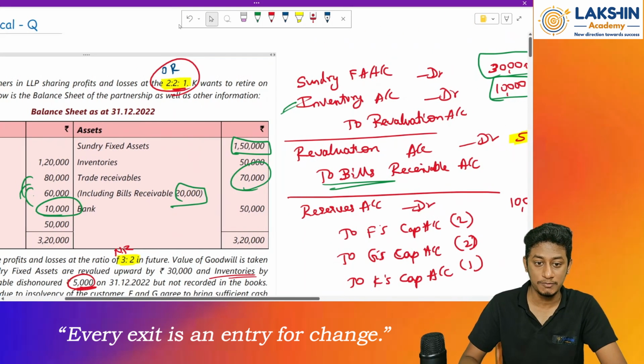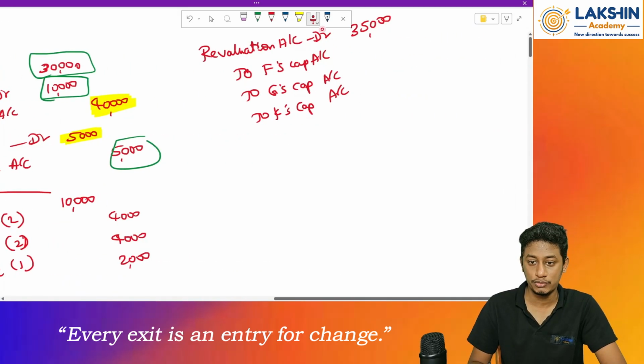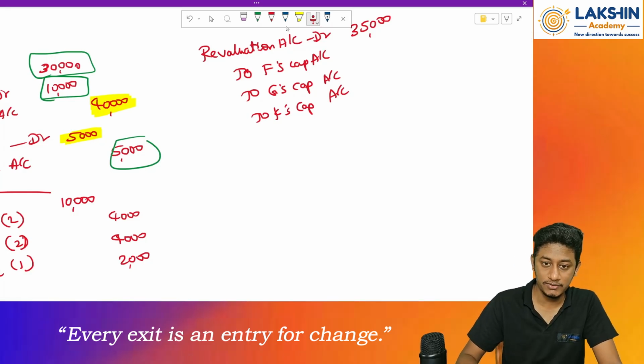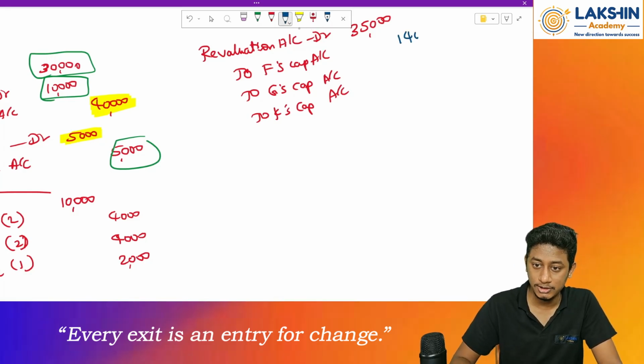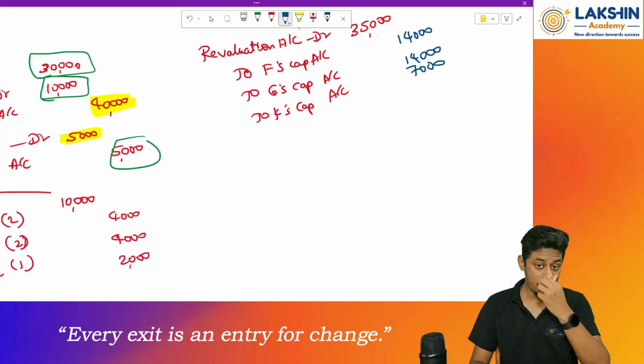Now divide this in what ratio? In old ratio. What is my old ratio, sir? My old ratio is 2:2:1. So 2:2:1. So divide this. So 35,000 divided by 5 into 2 equals 14,000. Should be 14,000 and 7,000. So 2:1 ratio done. Okay, now prepare partner's capital account.